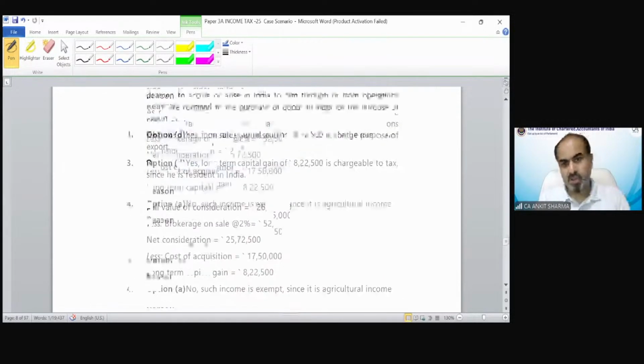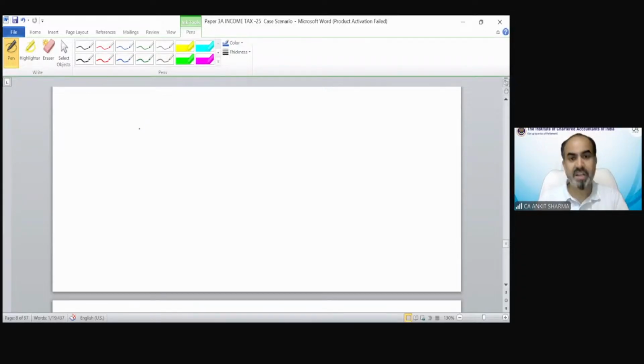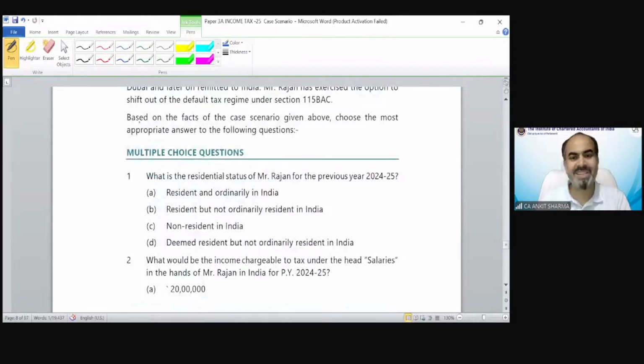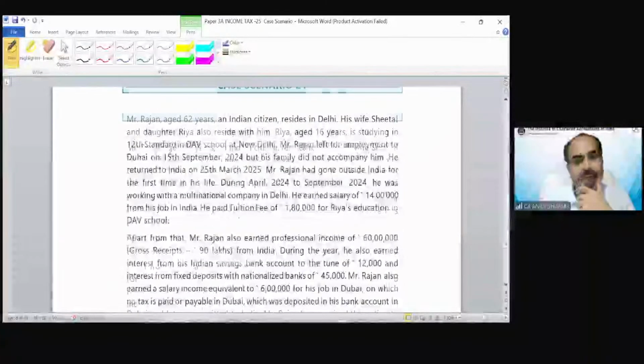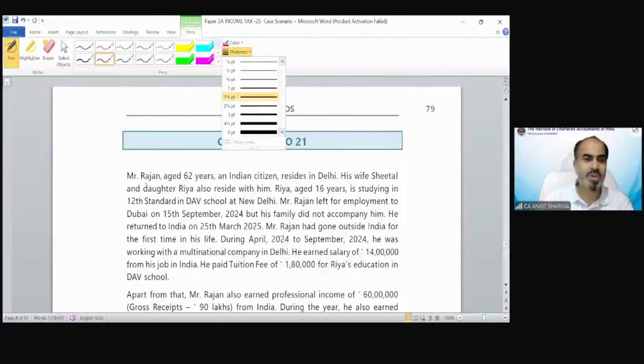So the last question is case scenario number 21. In that case scenario also, we just need to solve the first question, which is regarding the residential status. What is the residential status of Mr. Rajan for the previous year 24-25? We have to find it out from the given information. Okay. So let's see. What is the question?